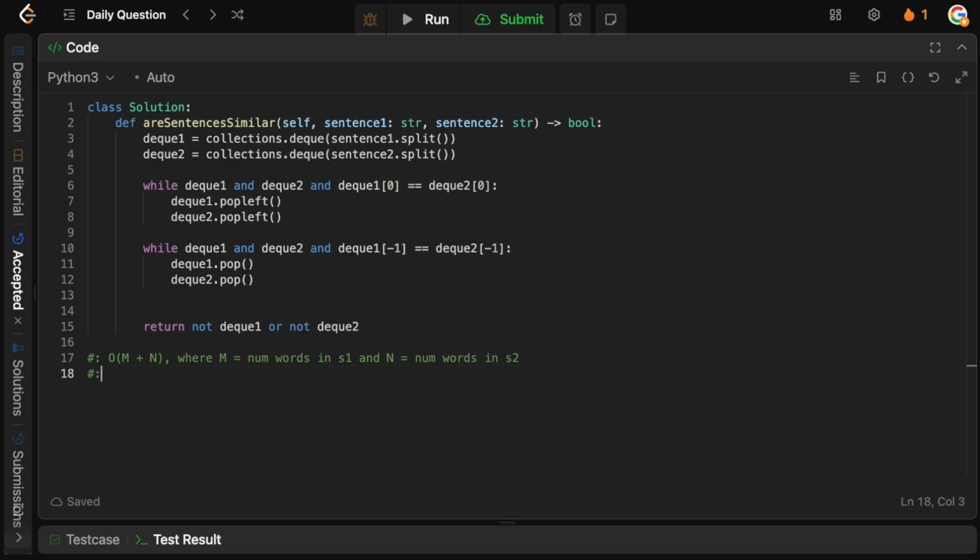And then the space complexity is also going to be big O of n plus m, because again, we need to store these values in the deck. So however many words there are in S1 and S2, that's how many we're going to have to store in the deck. So that's how you solve this problem.